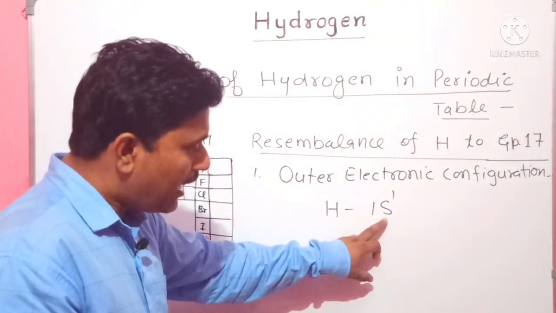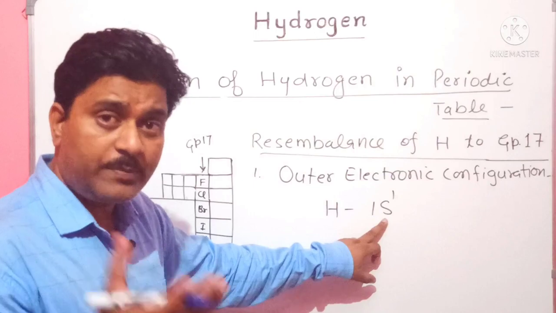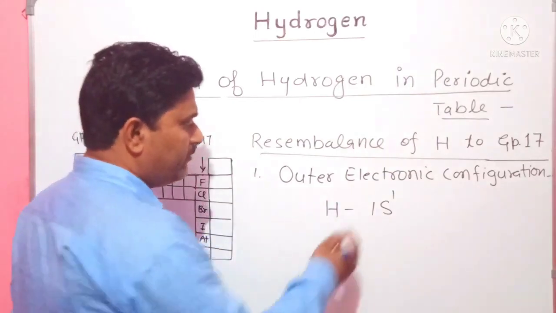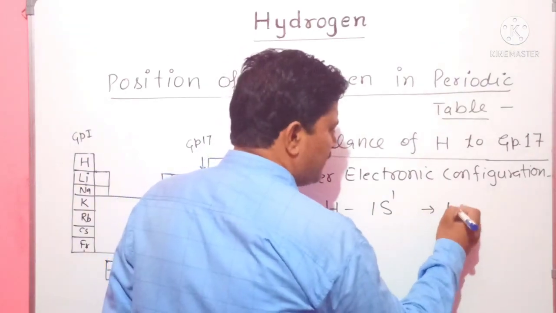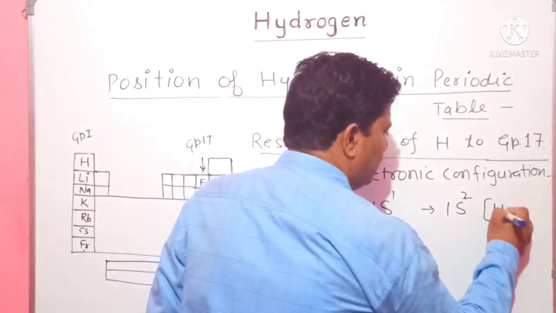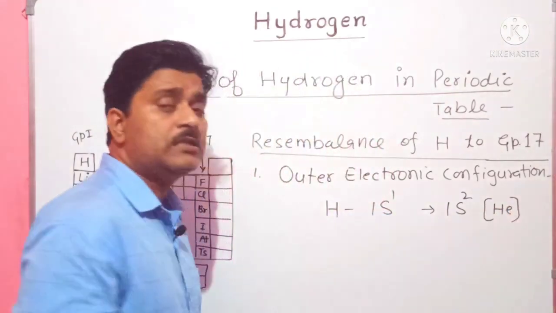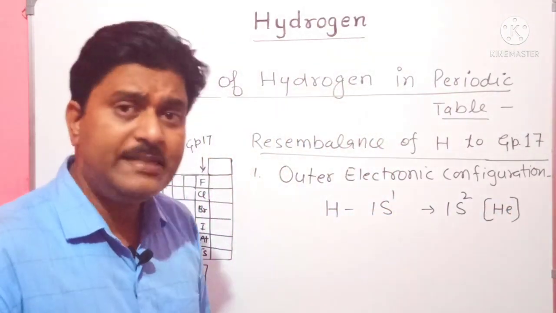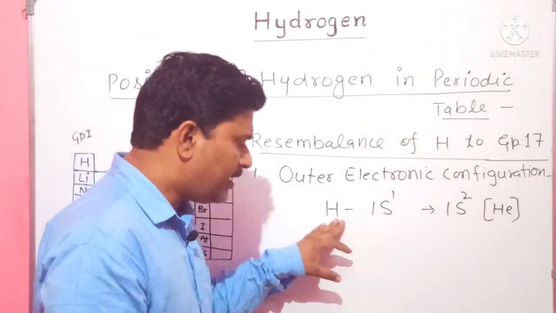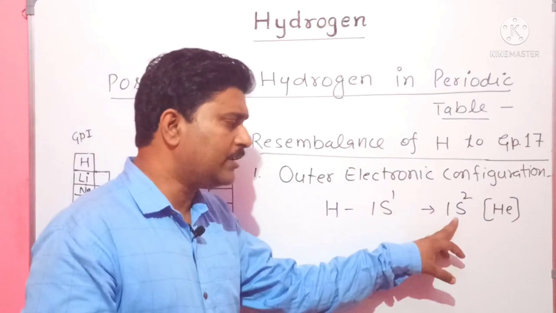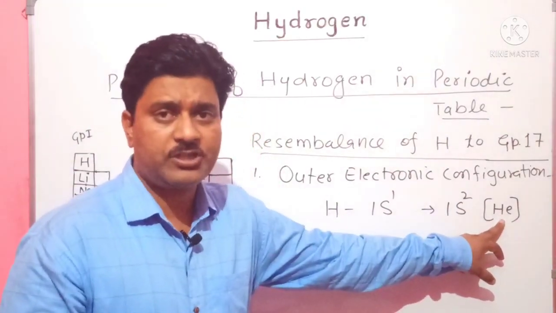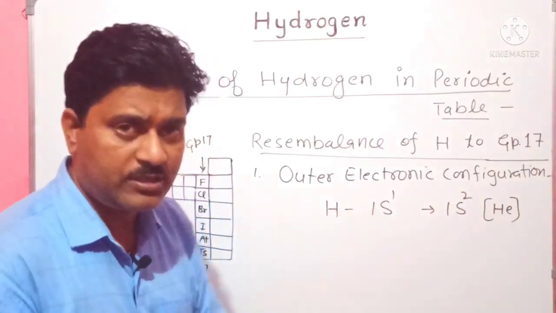If hydrogen accepts one electron from any source, it changes into 1s2, which is the configuration of helium. Helium means stable gas configuration, noble gas configuration. In simple words, when hydrogen accepts one more electron it changes into helium's configuration, that is, noble gas configuration.